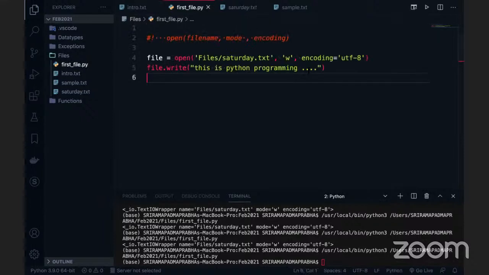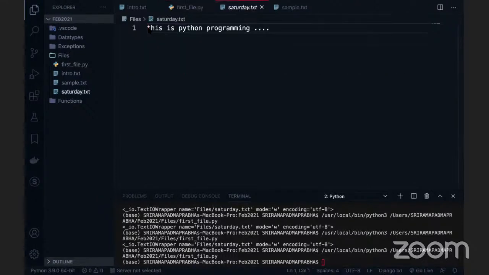Now what we'll do, right? I'm going to add one more data here. Okay, for example, say that this is a Python programming and discussion on file handling. Okay, so I'm writing this way. When I write this, is it going to replace the existing text or is it going to be added? That is a question, right?